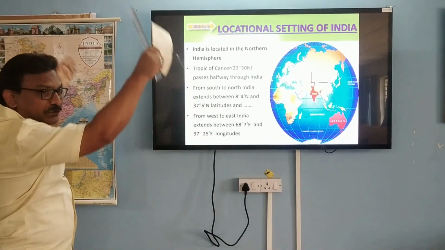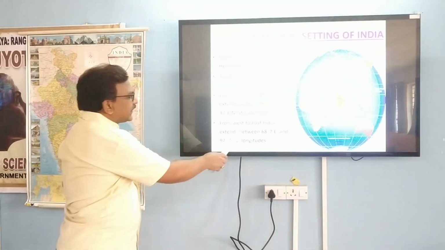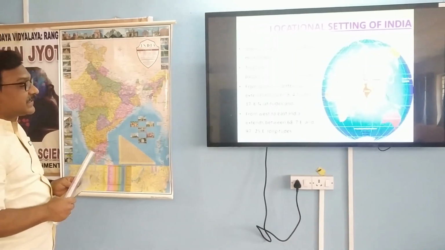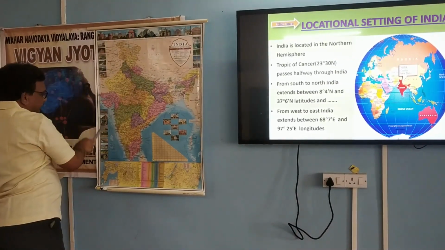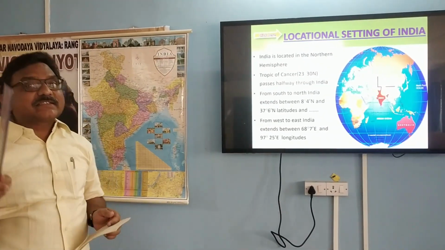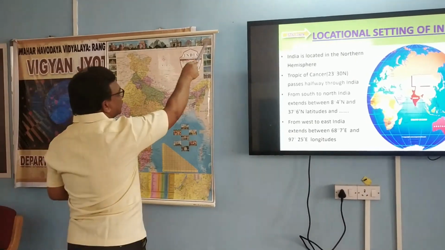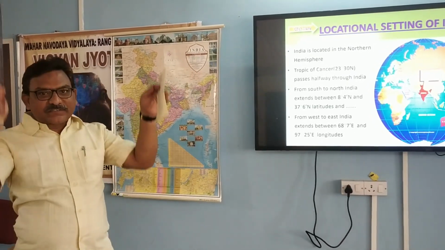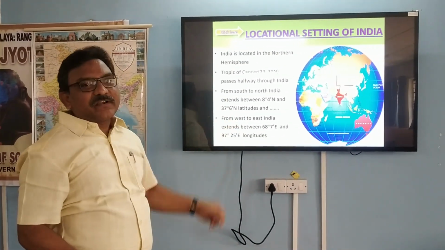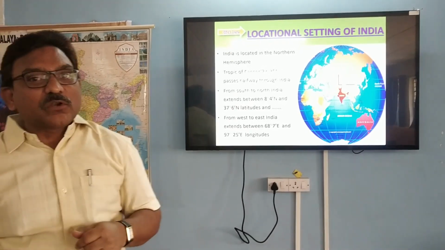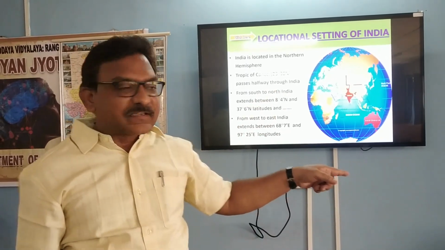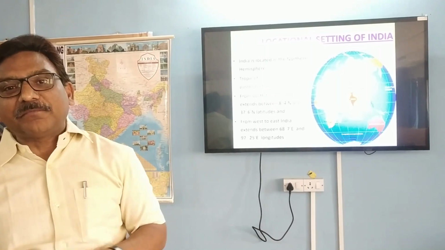When we come to the longitudinal setting of India, we see India is extending between 68 degrees 7 minutes east and 97 degrees 25 minutes east longitude, here up to here. Longitudinal setting. Latitudinal we have seen: 8 degrees 4 minutes north and 37 degrees 6 minutes north. When you talk about the longitudinal setting, it is 68 degrees 7 minutes east and 97 degrees 25 minutes east.